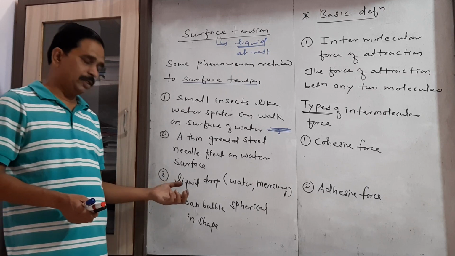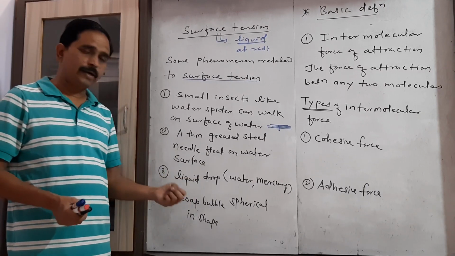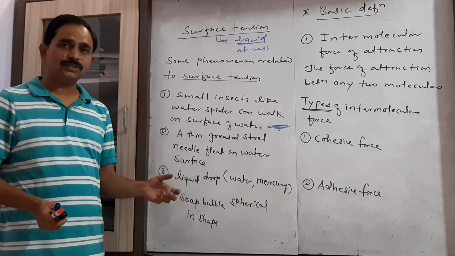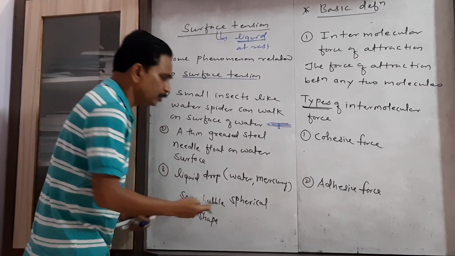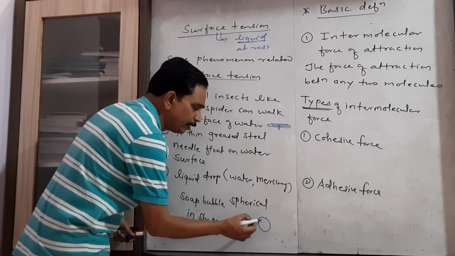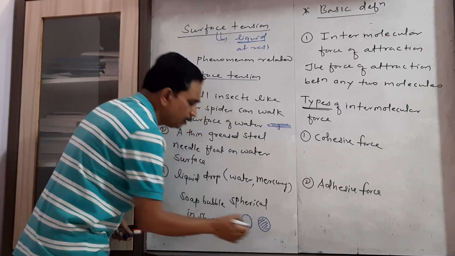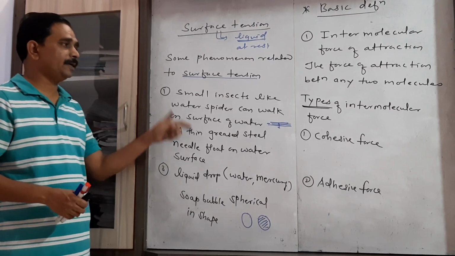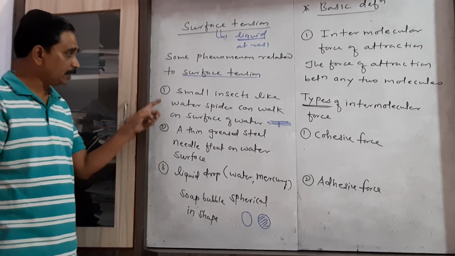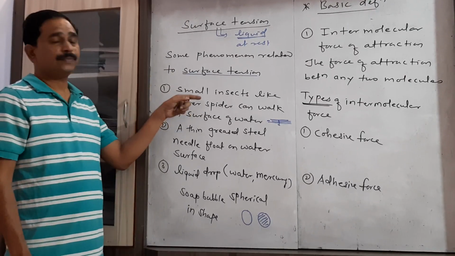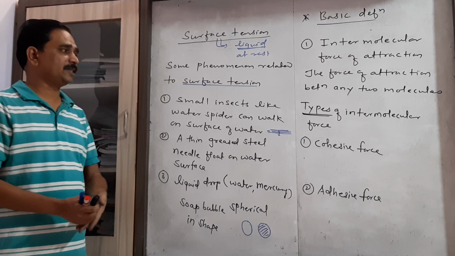And when we consider the shape of a liquid drop, that is water or mercury, or the shape of a soap bubble or any liquid drop, it has a spherical shape because of the surface tension. So these are the three phenomena which are related to the same property, that is surface tension.